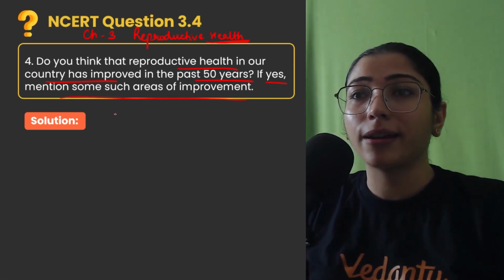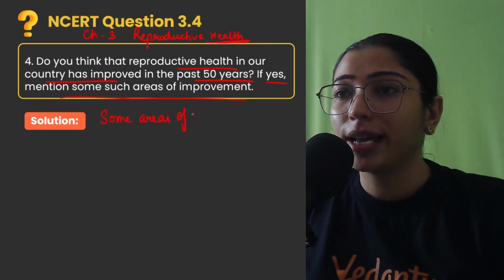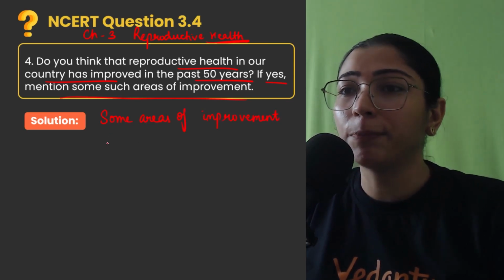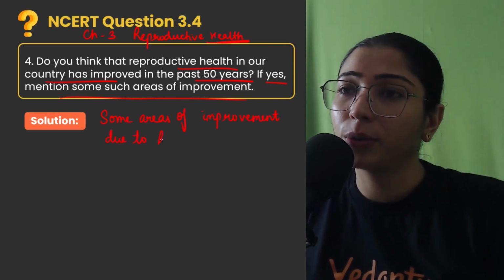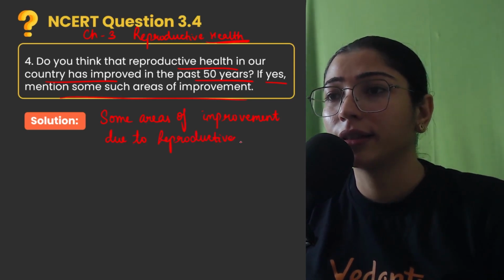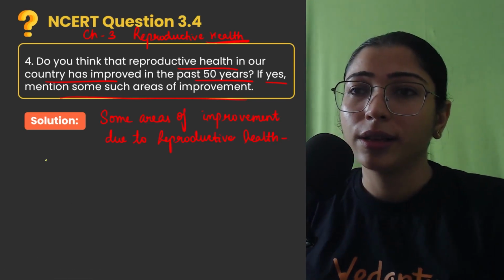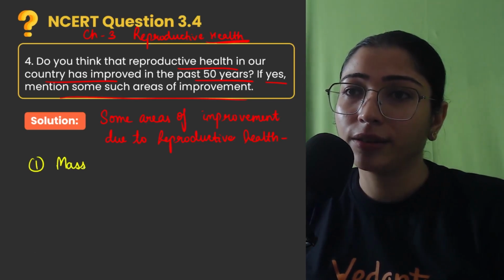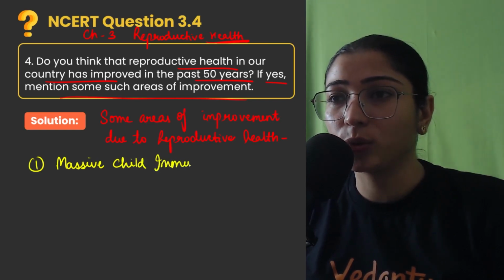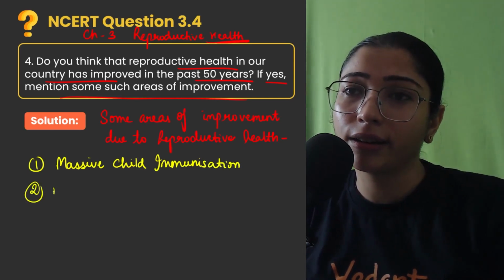So let's write our answer here, that some areas of improvement due to reproductive health are number one, as I told you, massive child immunization is one field where we have improved. Second is maternity and child care.